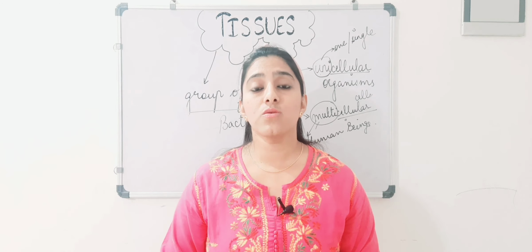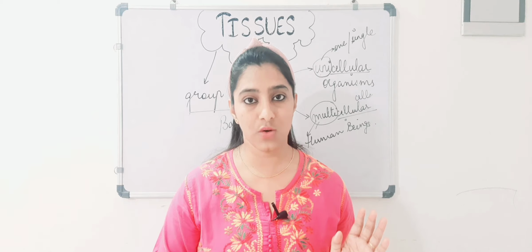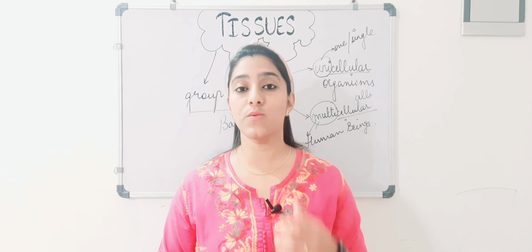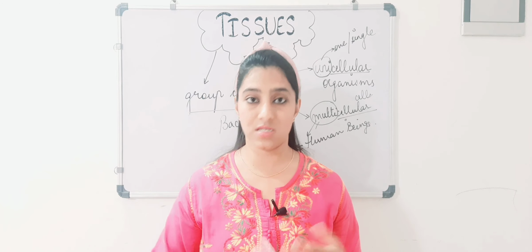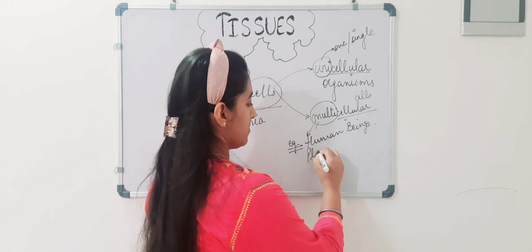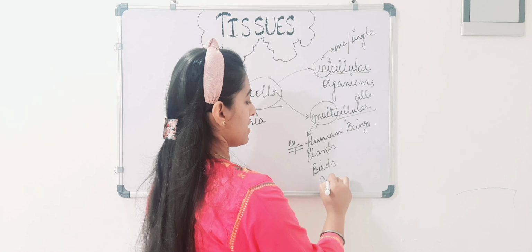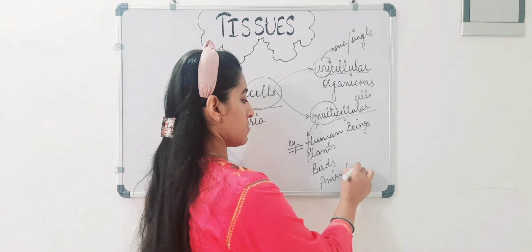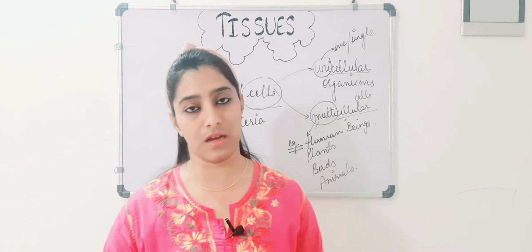And it is not only human beings. Birds, and plants also. Yes, plants are also multicellular organisms. I will write it down here. Plants, human beings, birds, and almost all kinds of animals, which are not made up of a single cell, can be seen with the naked eye.